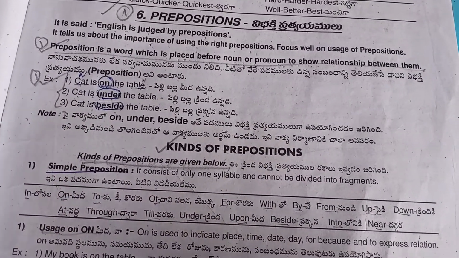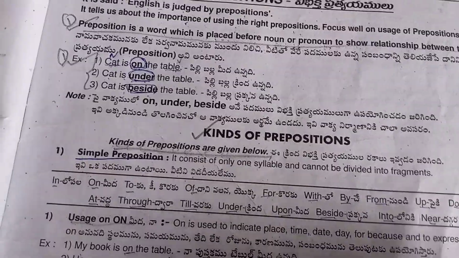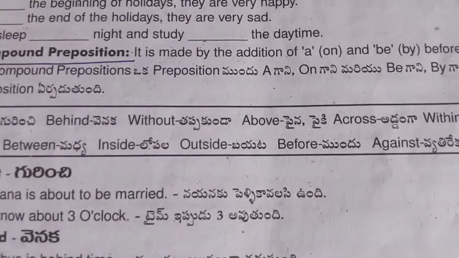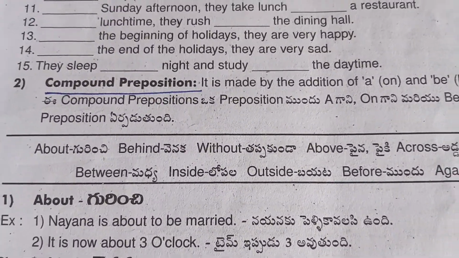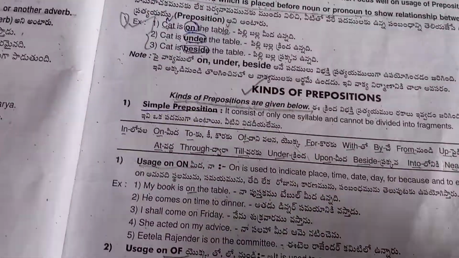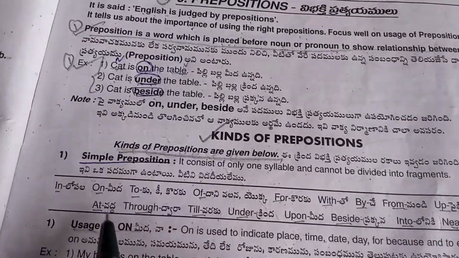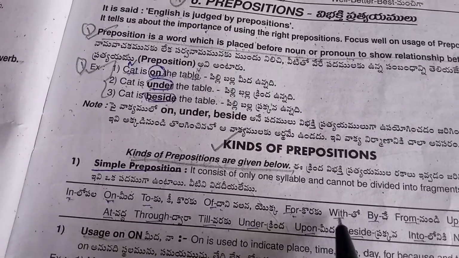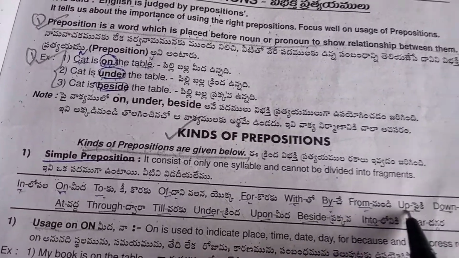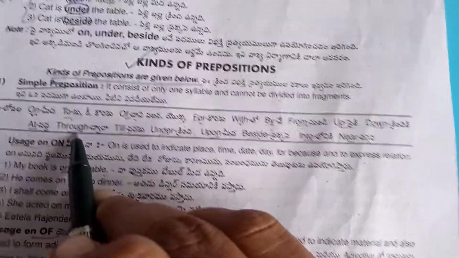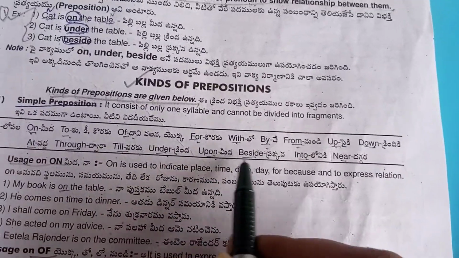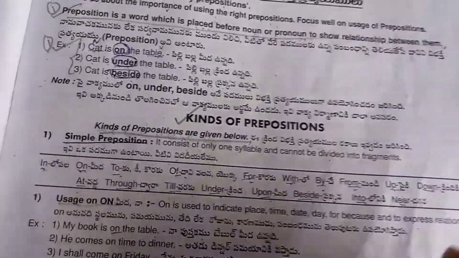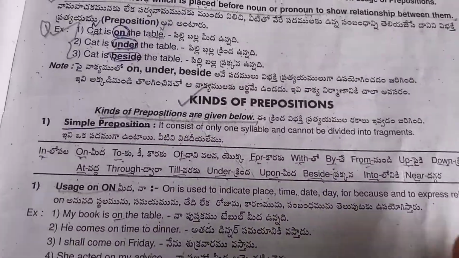There are two types of prepositions. One is simple preposition and another one is compound preposition. In simple preposition we use these: in, on, to, of, for, with, by, from, up, down, at, through, till, under, upon, beside, into and near. With the use of these prepositions, you have to frame the sentence.